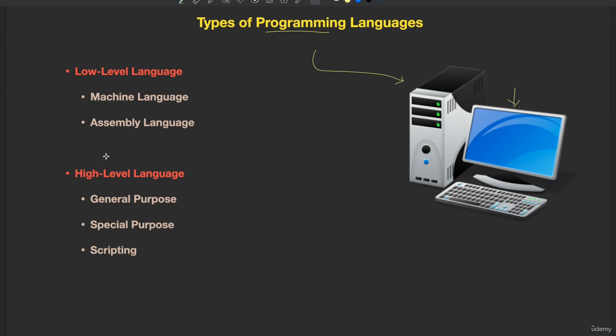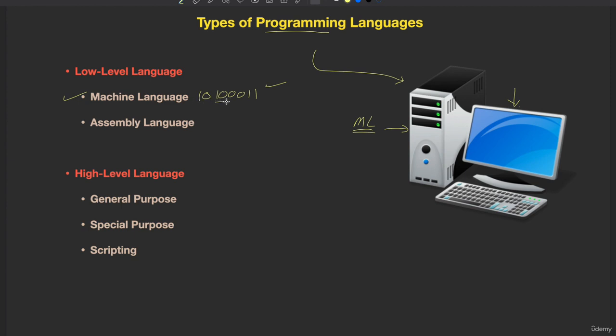Now coming to this side. Already I told you that machines have their language called machine language or machine code, which is in the form of only zeros and ones. We humans cannot understand this language of zeros and ones easily. If you want me to write programs using machine language, it is very difficult for me. It will take a lot of time to learn these binary instructions and then start using them for writing the program. It's a very time-consuming and difficult task.